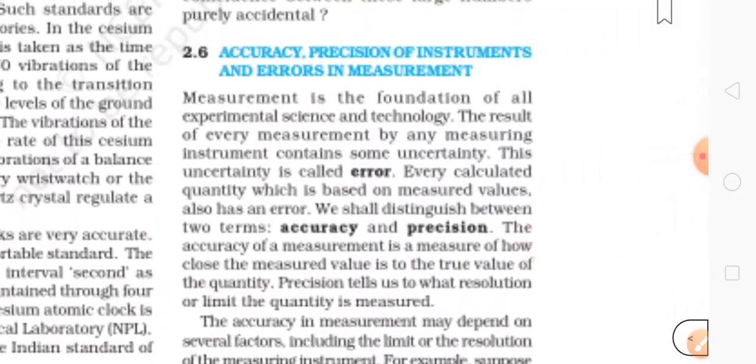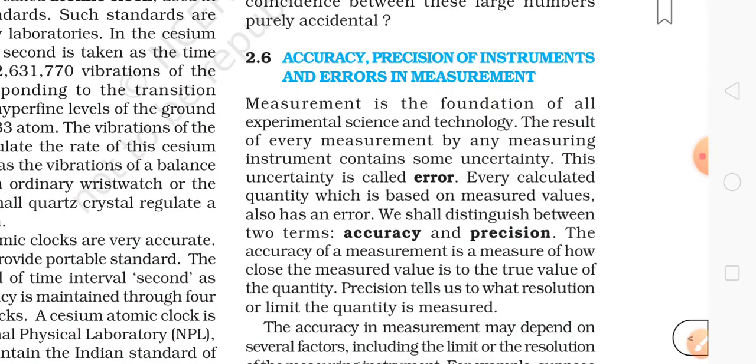Let's start this. Measurement is the foundation of all experimental science and technology. The result of every measurement by any measuring instrument contains some uncertainty. This uncertainty is called error. Every calculated quantity which is based on measured values also has an error. We shall distinguish between two terms. Okay, one is accuracy and one is precision.